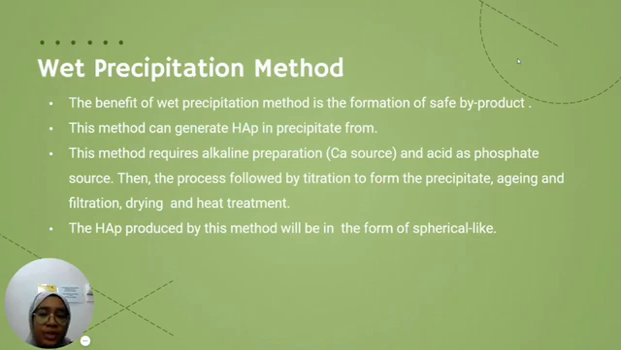As for the wet precipitation method, the benefit is the formation of a safe byproduct, which is water. This method can generate HAP in the form of precipitate. It requires an alkaline preparation as the source of calcium and acid as the phosphate source. Then the process is followed by titration to form the precipitate, then aging and filtration, drying, and also heat treatment. The hydroxyapatite produced by this method will be in the form of spherical shape.